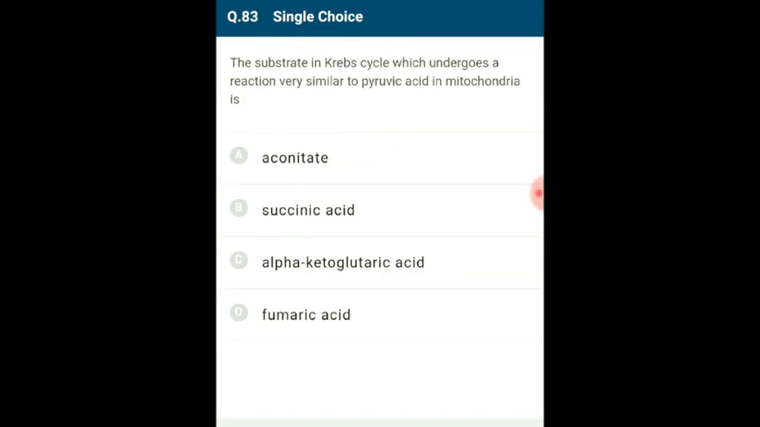Question number 83. The substrate in Krebs cycle which undergoes a reaction very similar to pyruvic acid in mitochondria is. In the mitochondria, pyruvic acid undergoes oxidative decarboxylation to form acetyl-CoA. In Krebs cycle, alpha ketoglutaric acid also undergoes oxidative decarboxylation to form succinyl-CoA, as in the diagram given in the textbook. So the answer for this question is option C, alpha ketoglutaric acid.